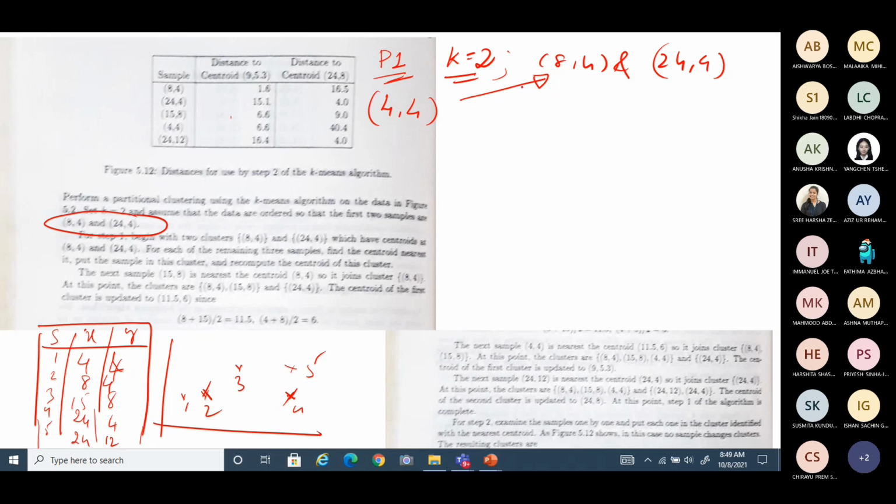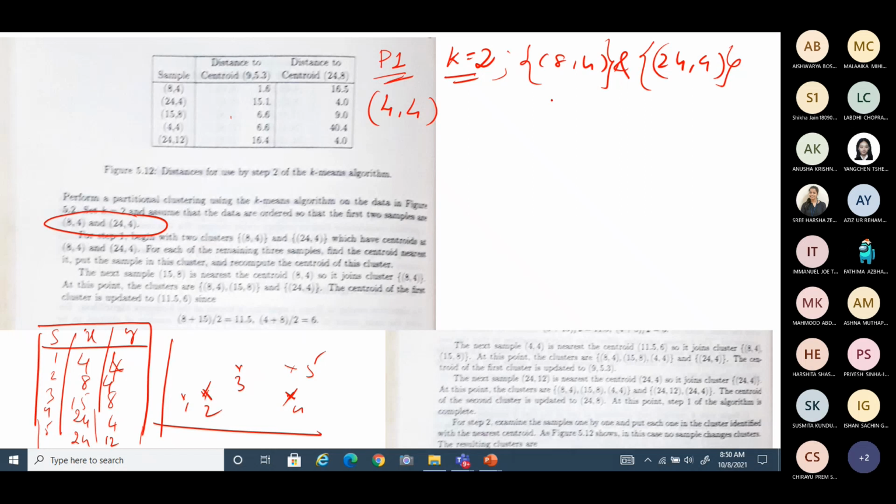Then immediately you can group that 4, 4 with the cluster having that sample. When you consider a sample as centroid, the sample is associated with it, so it is part of the cluster.